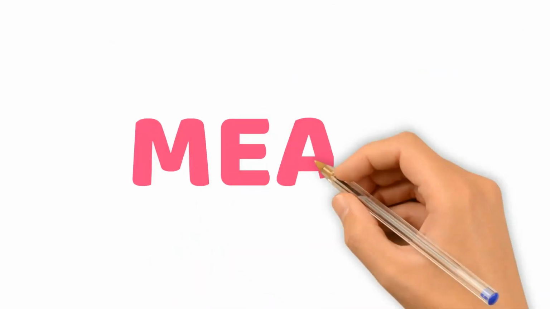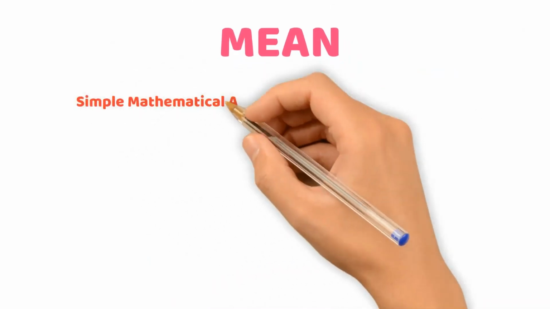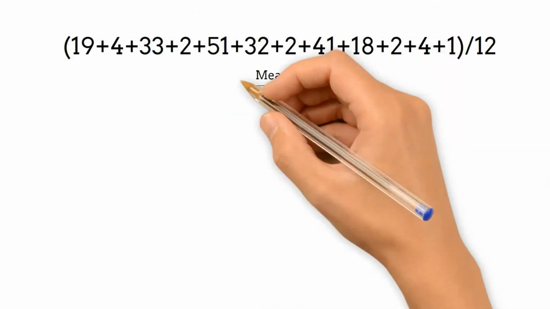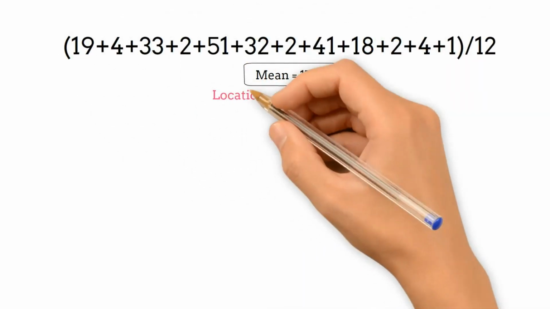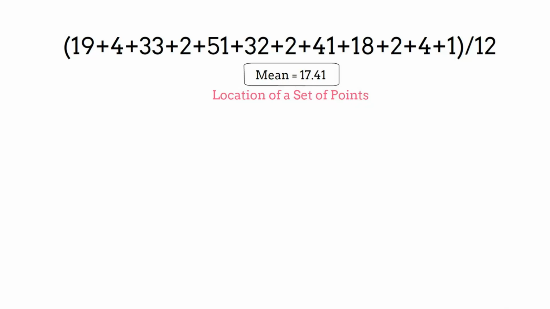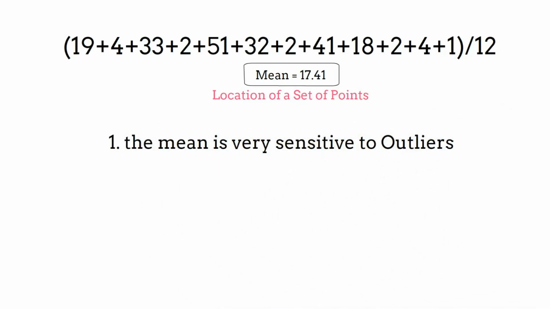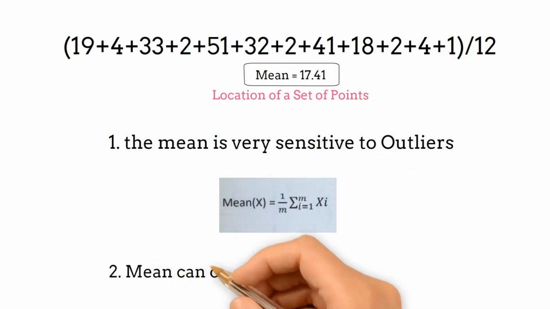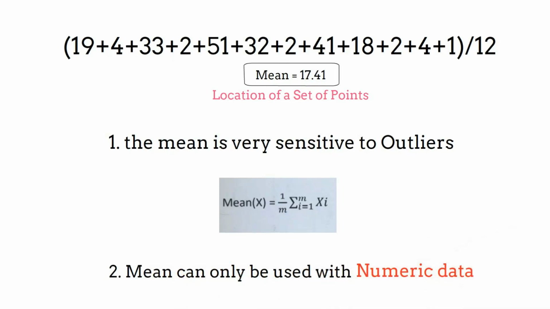The mean is the simple mathematical average of a set of two or more numbers. The mean is the most common measure of the location of a set of points. However, the mean is very sensitive to outliers. Mean can be used with numerical data.